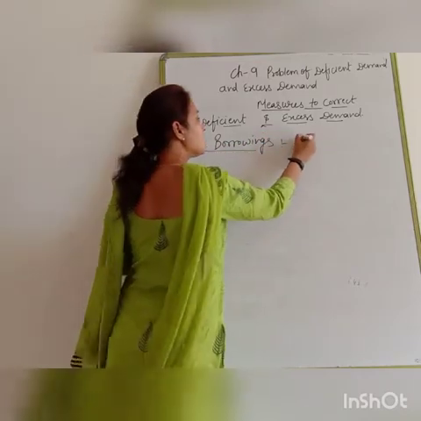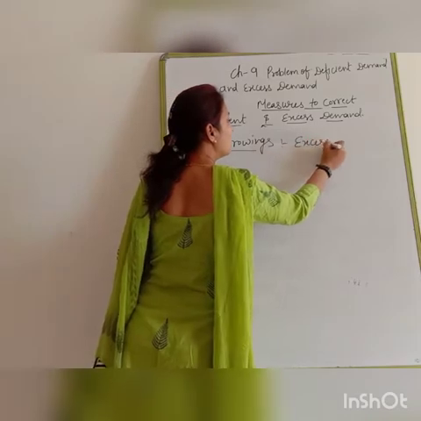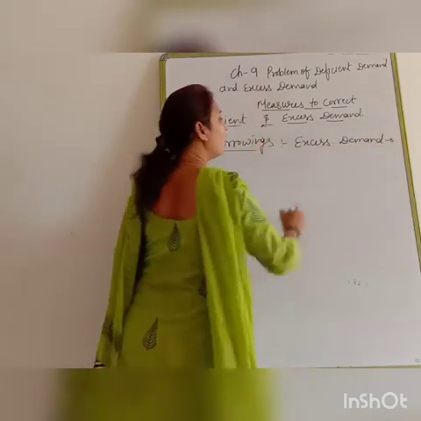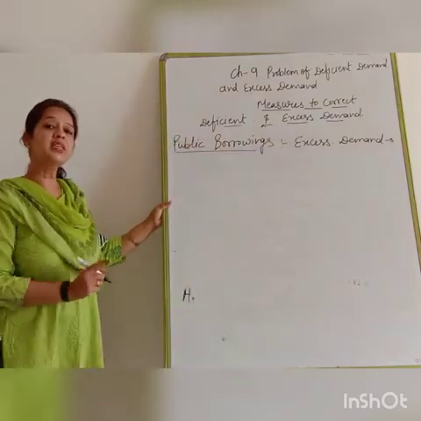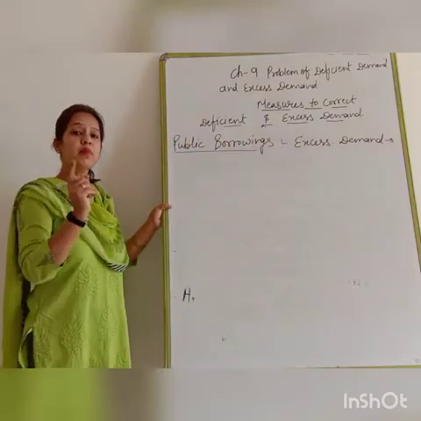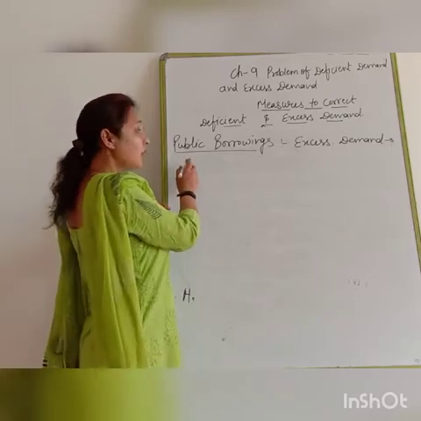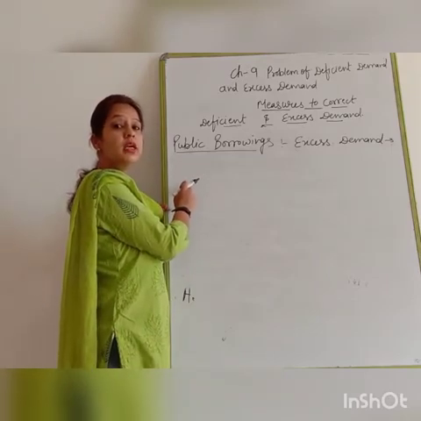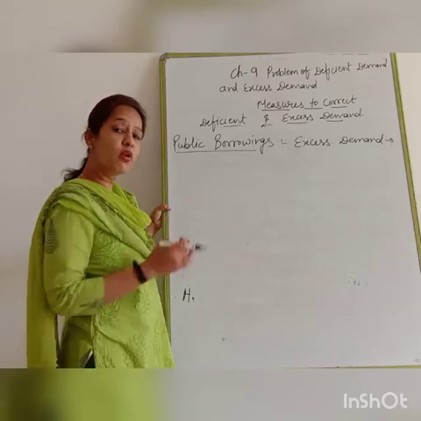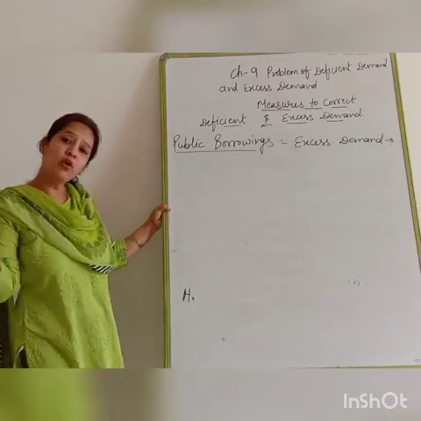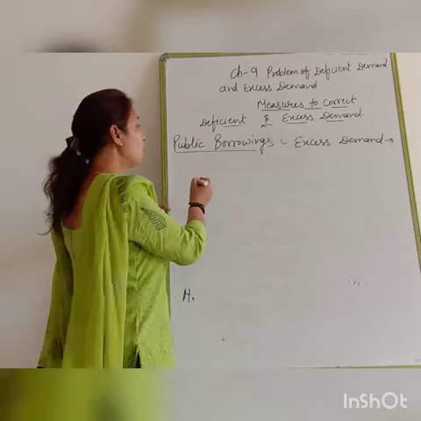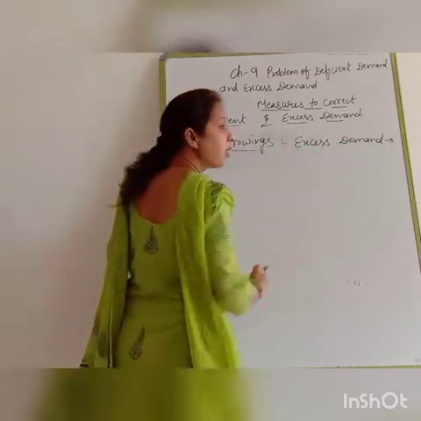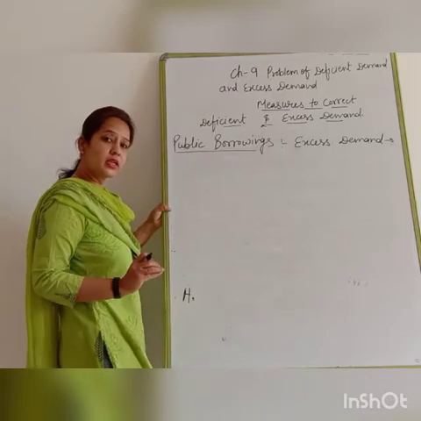When there is excess demand, government wants to control the money supply. It means government wants to decrease the money supply in the economy. In that condition, government is going to increase the public borrowings. Public borrowings means taking borrowings from the public. So how is the government going to control the excess demand? By decreasing the money supply.